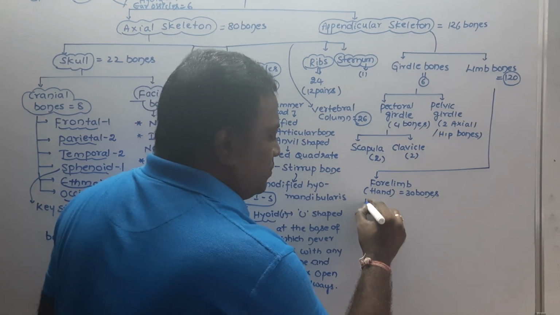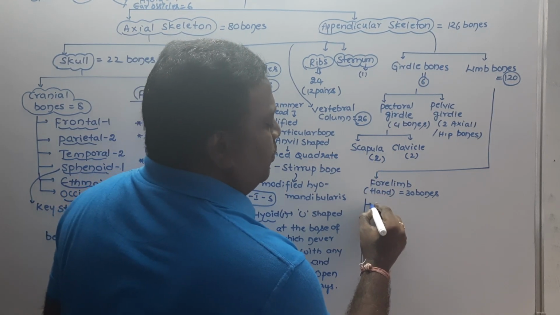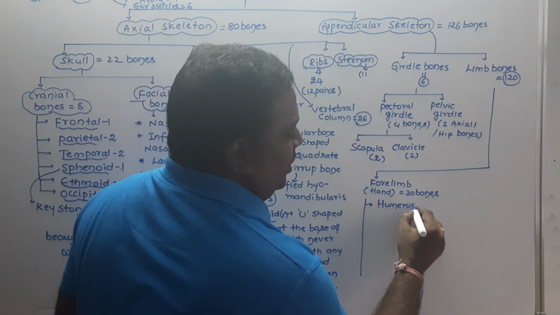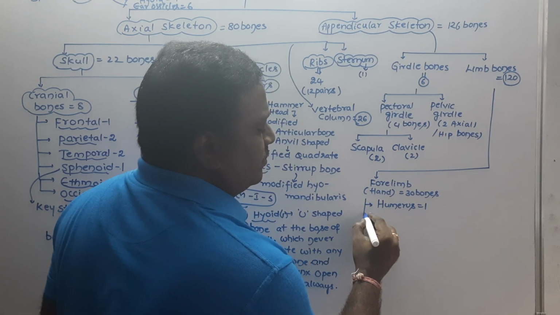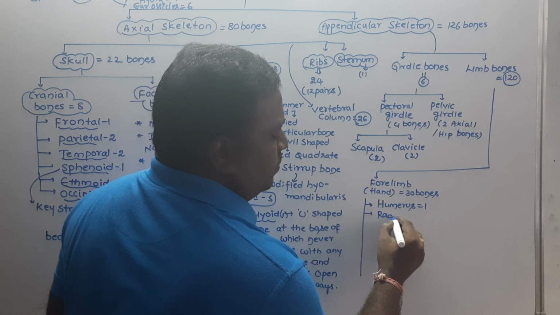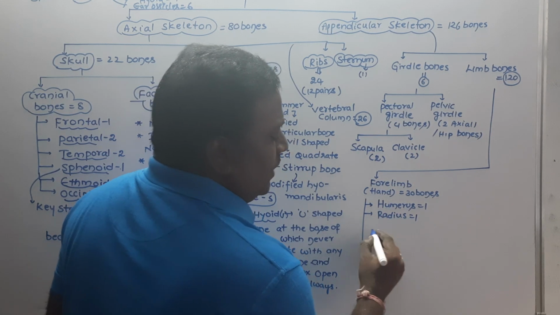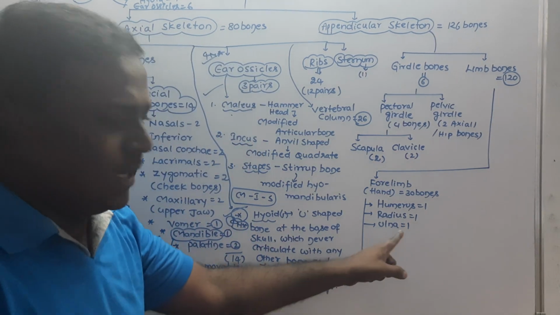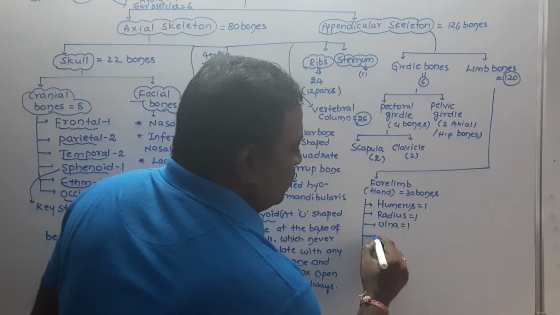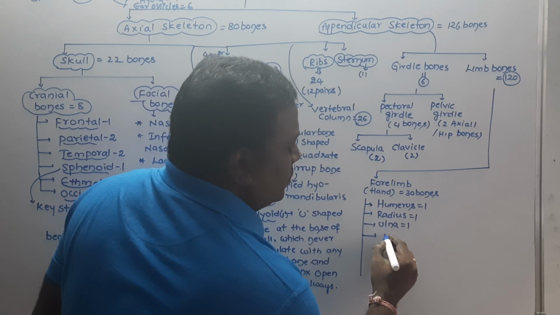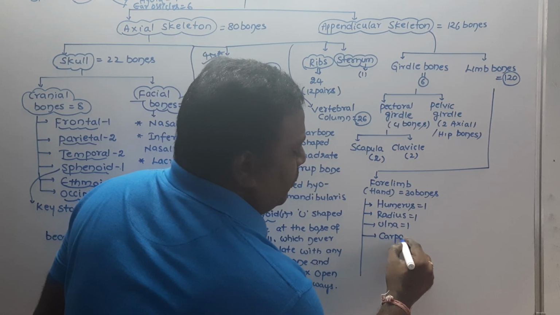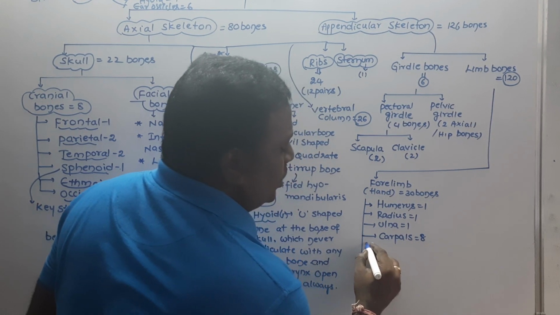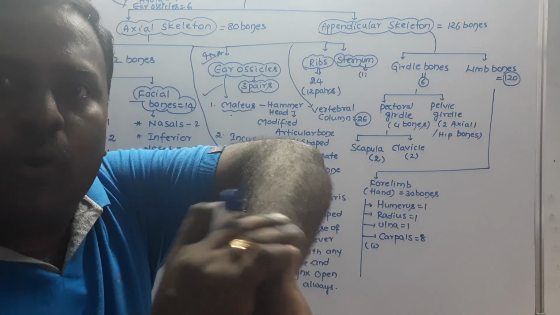Among the 30 bones, the first bone is called humerus, 1. Radius, 1. Ulna, 1. And one more, that is carpals. I think everybody knows this. Carpals are 8 bones, also called wrist bones, where you keep the watch.